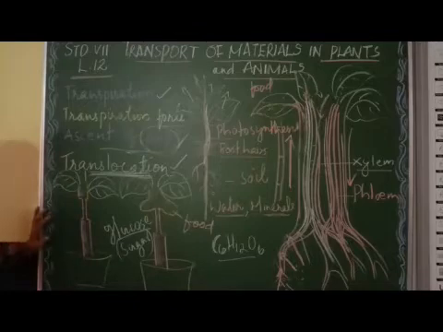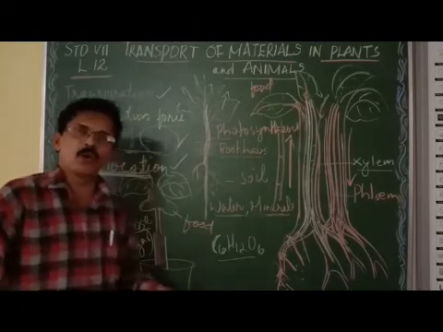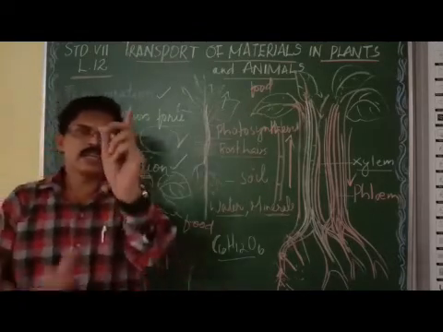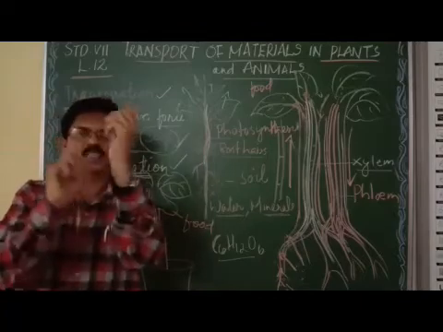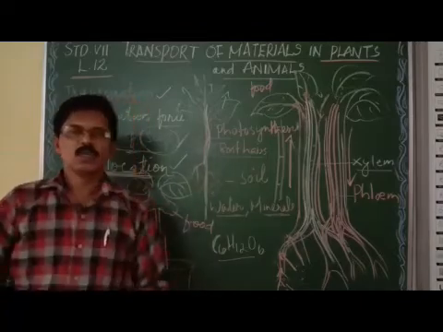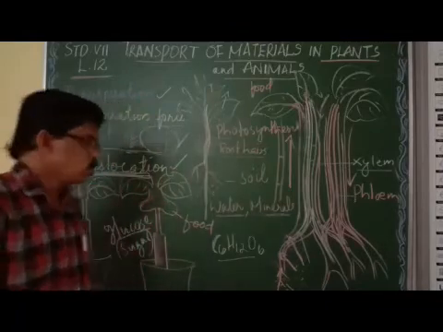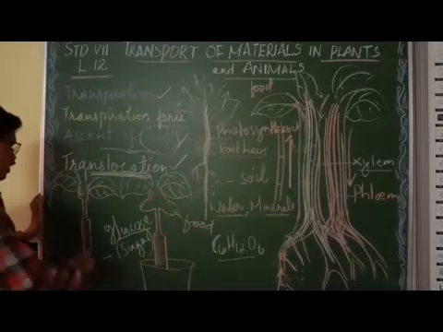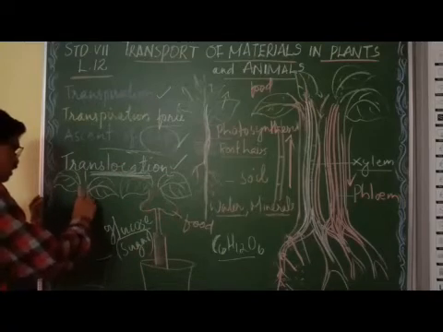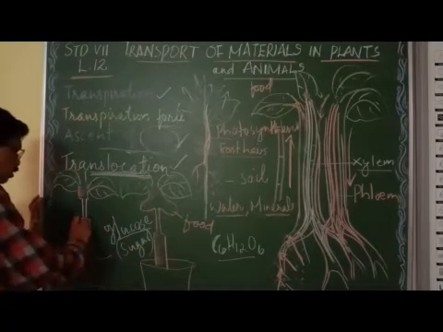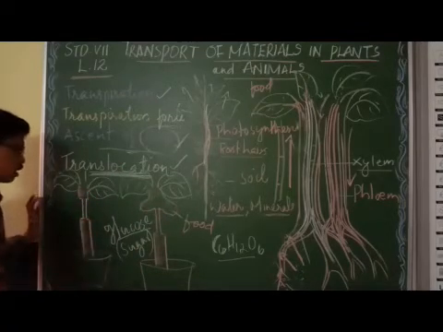In a plant, phloem is seen around the stem, outside the stem. In this activity, you are going to study how food is transported.